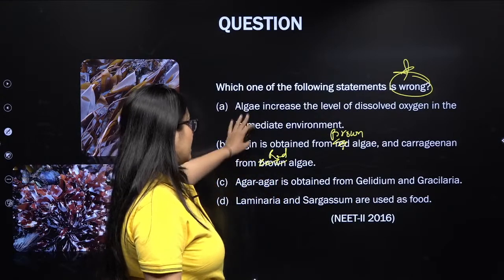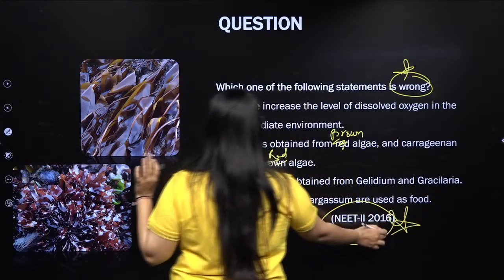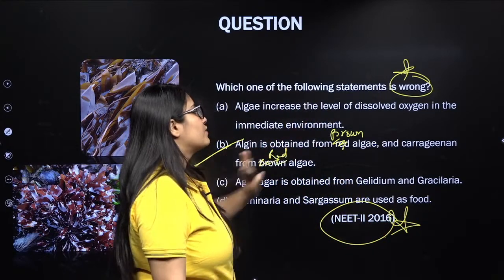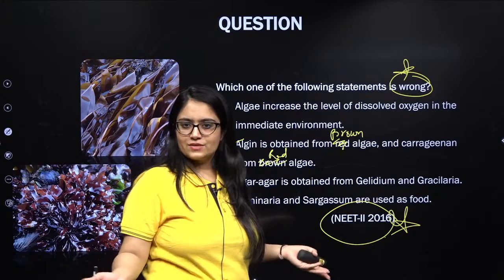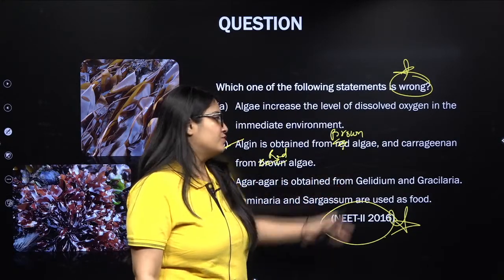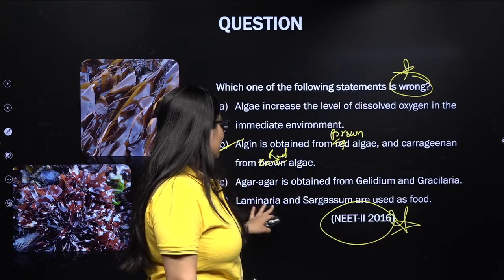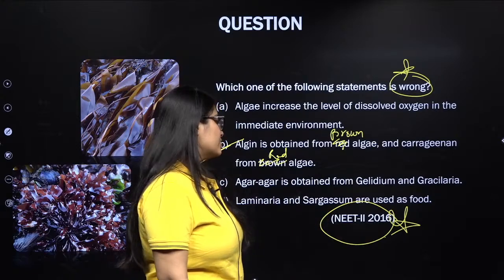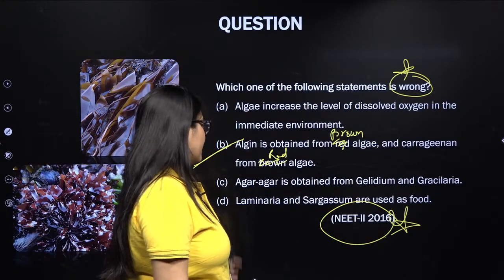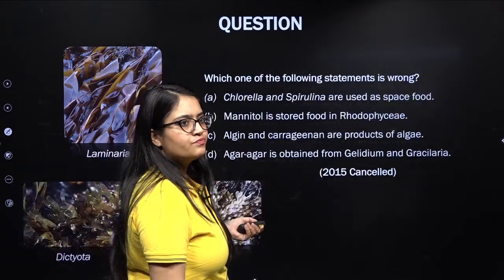Let me read out the other statements as well. This question was asked in NEET second phase 2016. Algae increases the level of dissolved oxygen in the immediate environment. Yes, because they are responsible for photosynthesis. Agar-agar is obtained from Gelidium and Gracilaria. That's right. It is used as a medium. Laminaria and Sargassum are used as food. They are members of brown algae. That's absolutely correct. Excellent, Savita and Amit.